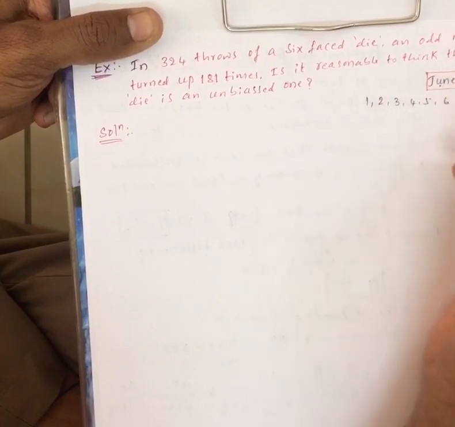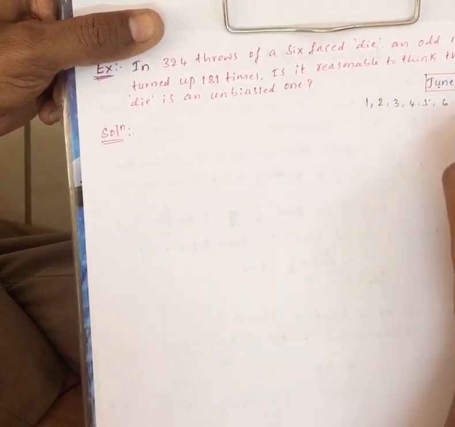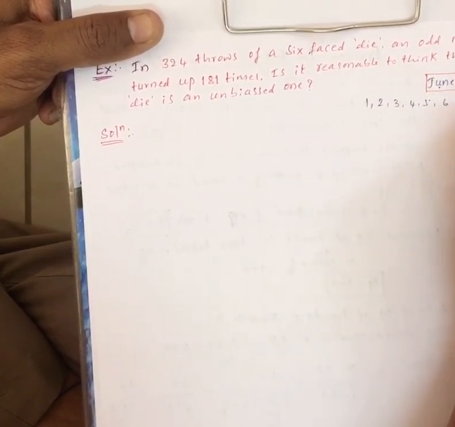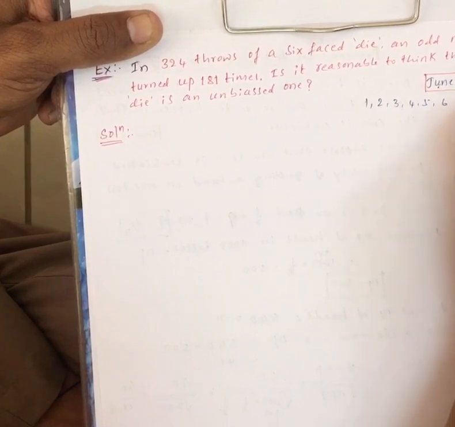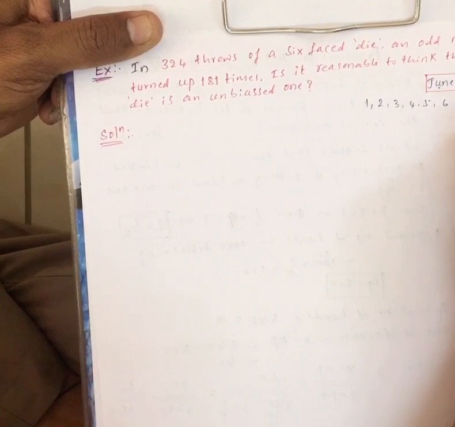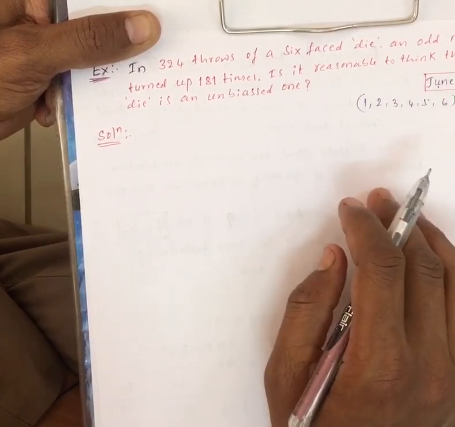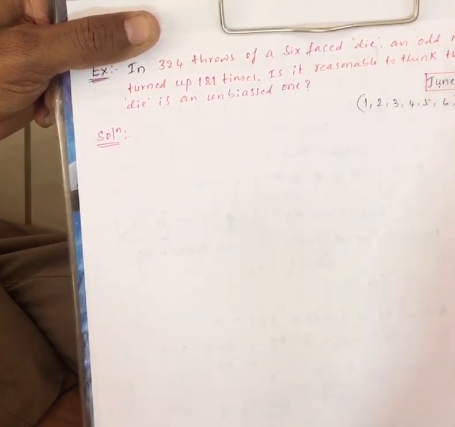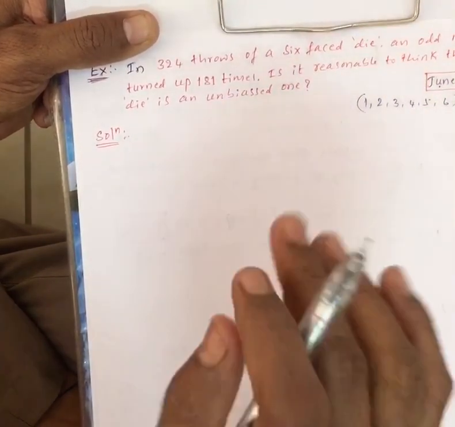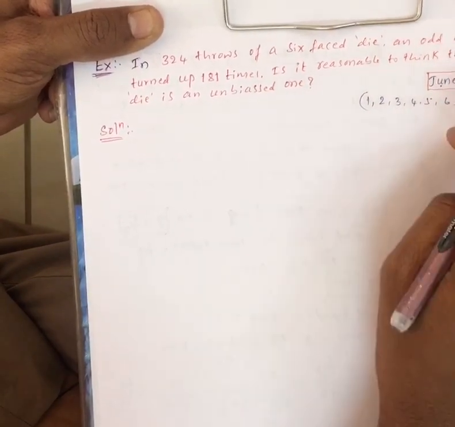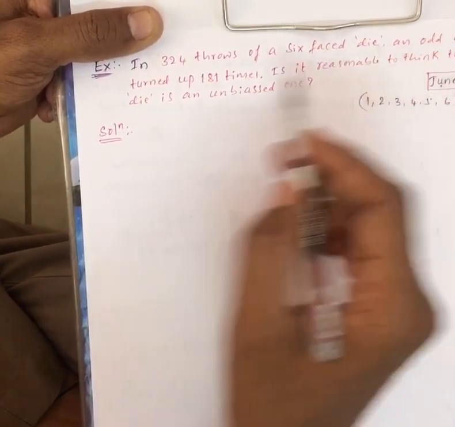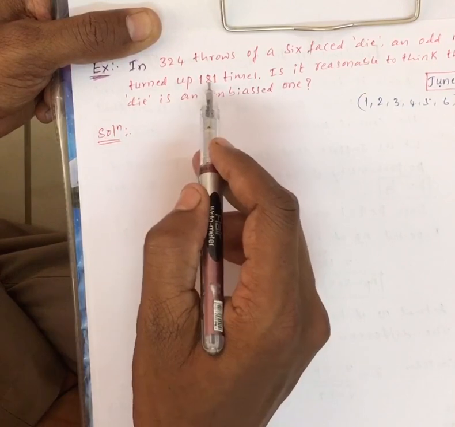You already know this cubical die. There are 6 faces. Just assign the numbers, first face, second face, third face, and so on up to 6 faces. In these 6 faces, an odd number turned up 180 times.